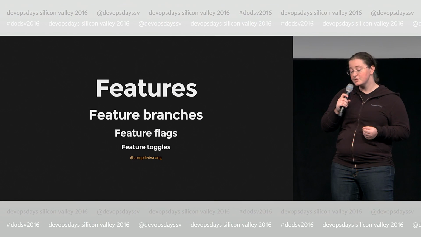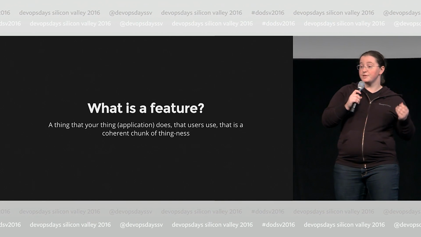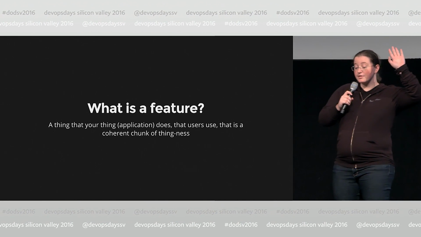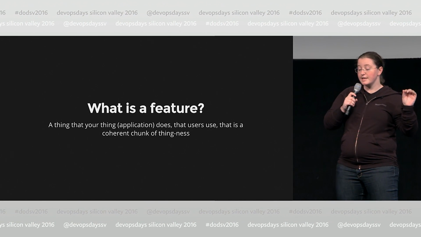I'd like to talk about features, feature flags, also known as feature toggles, which are a way to avoid having long-lived feature branches for your features in production. What is a feature? Who here has developed a feature? Who here has deployed a feature? It's a thing that your application does that's as granular as I can get.